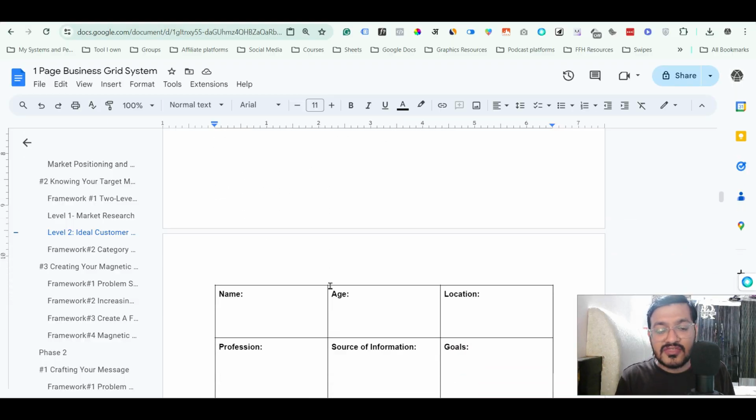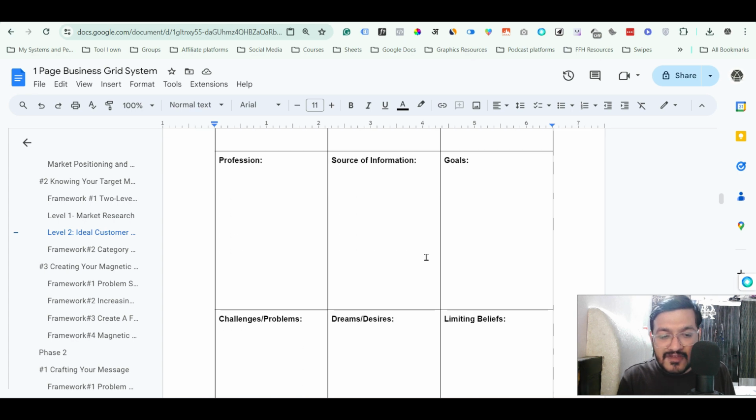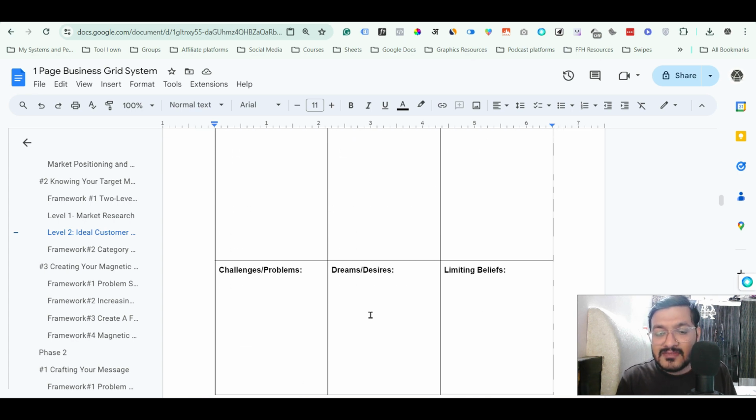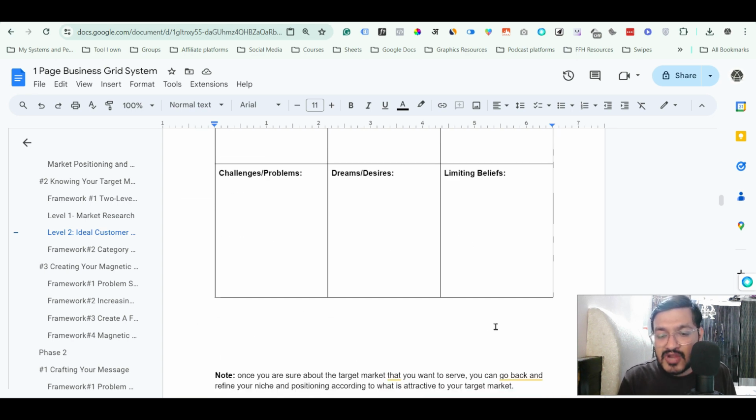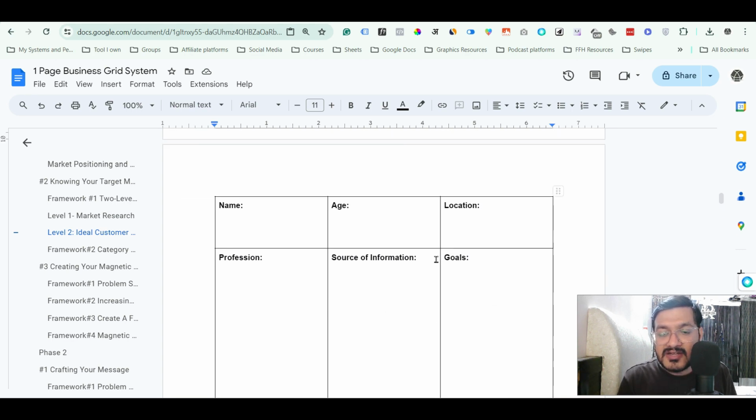and I have created a sheet like this where you can actually go and fill out everything. There are 9 blocks, and in these 9 blocks you can just go and start writing out all the information that you have about your ideal customer avatar. And once you are done, you will have a very good idea and very good understanding of your ideal customer, because you know that person on a very deep level.